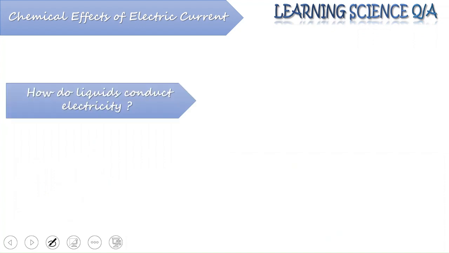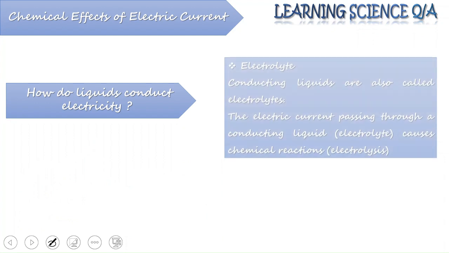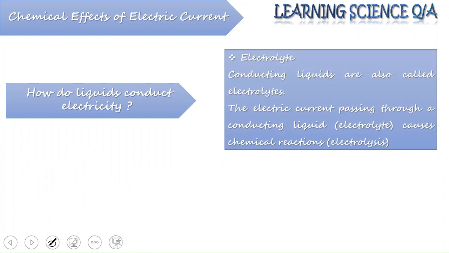Now coming to how liquids conduct electricity. Students, we have already said that when liquids dissociate into their ions, they conduct electricity. Now we will discuss how exactly the liquid state dissociates into its ions in the next chapter. Right now we will just see the basic or the starting part of liquids conducting electricity.